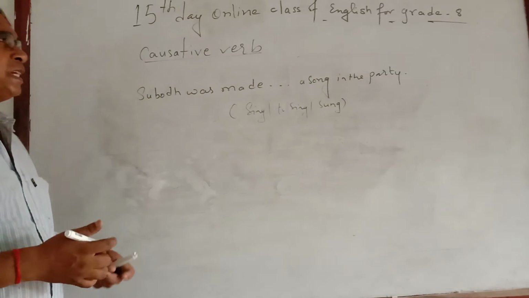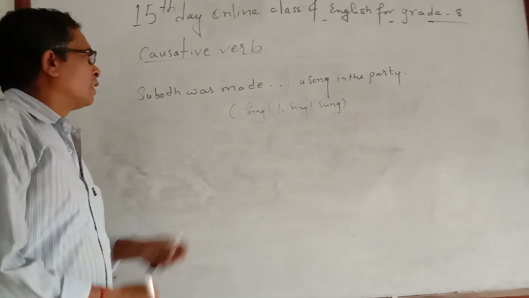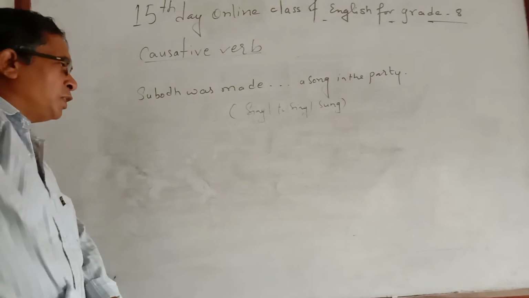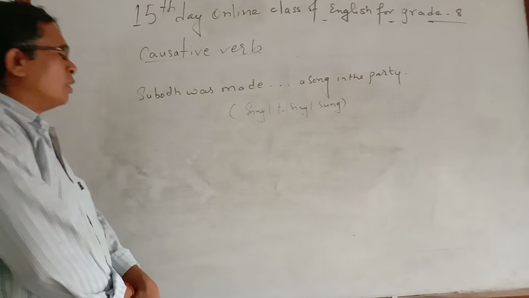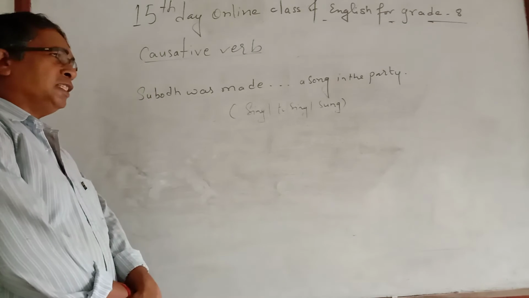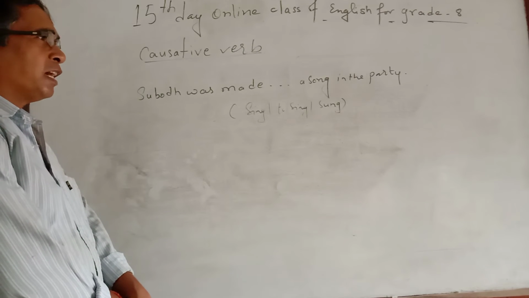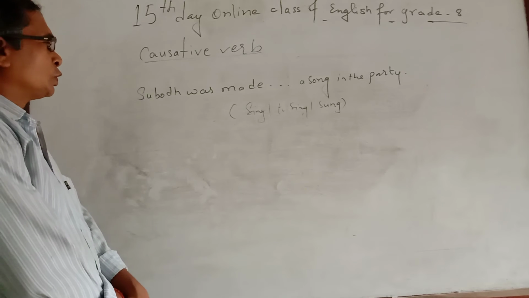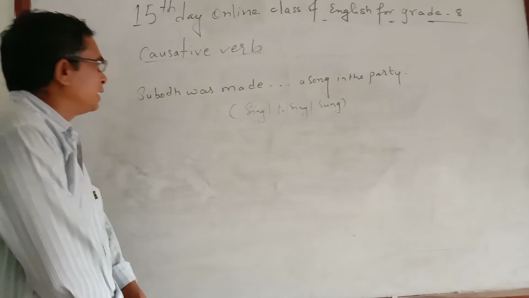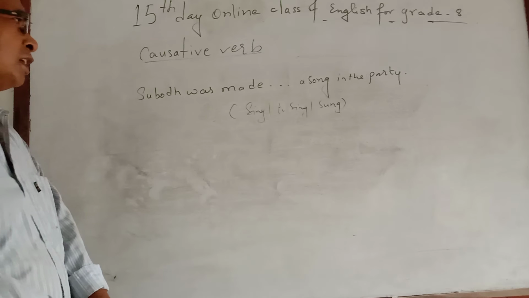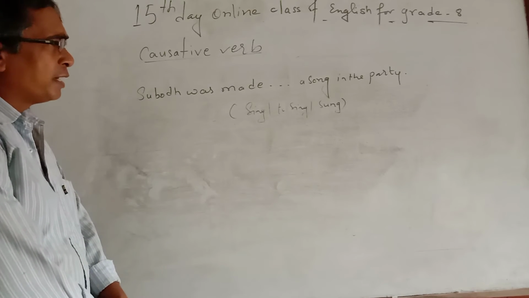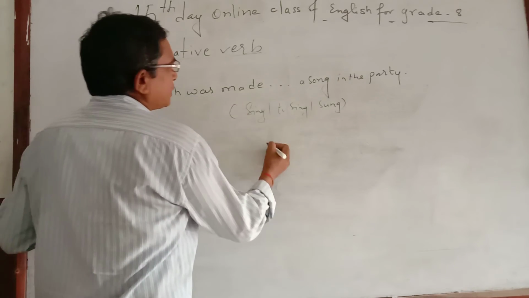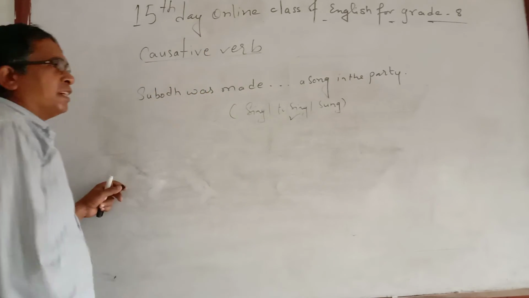So, "Subodh was made dash a song in the party." Here, after the subject there is was and then verb 3. As I have told you and as I have written in rule number 6, it is either is, am, are, was, or were. After that comes made, and in the answer you need to insert to plus verb 1. So according to rule number 6, the suitable answer will be to sing. Subodh was made to sing a song in the party.